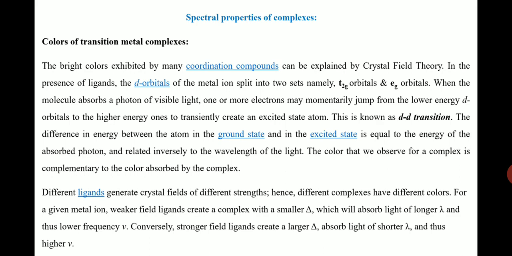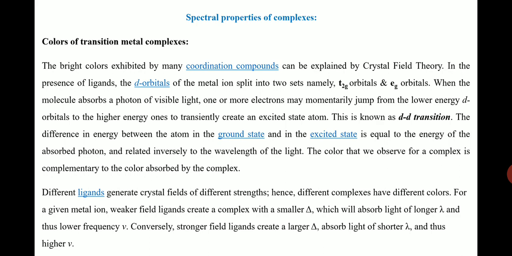According to this theory, in the presence of ligands, what happens? The d orbitals of the metal ion split into two sets of orbitals, namely t2g and eg orbitals. When the molecule absorbs radiation, or a photon of visible light, one or more electrons may be excited from the ground state to the excited state. This type of transition is known as d-d transition, which means the transition occurs within the d orbitals. This is d-d transition. Got it?